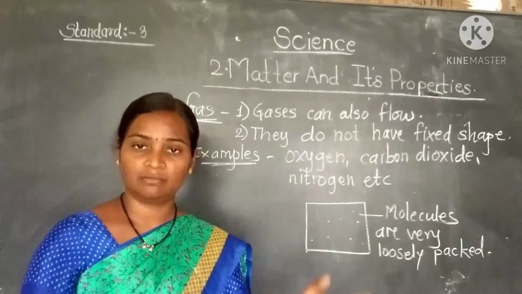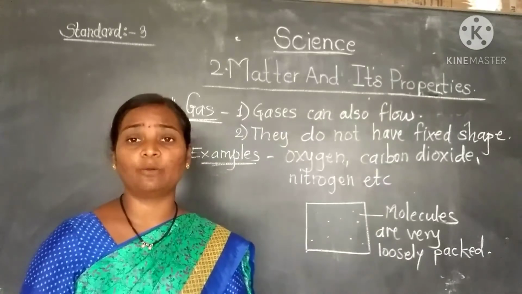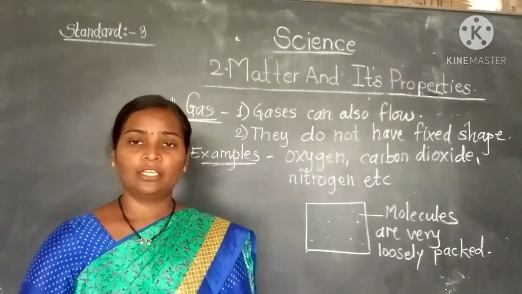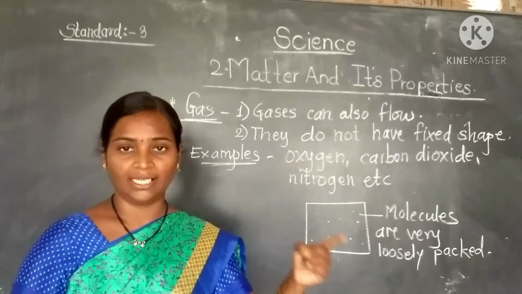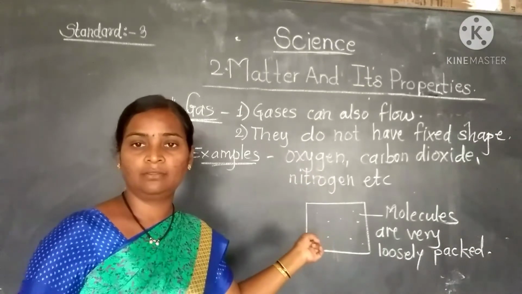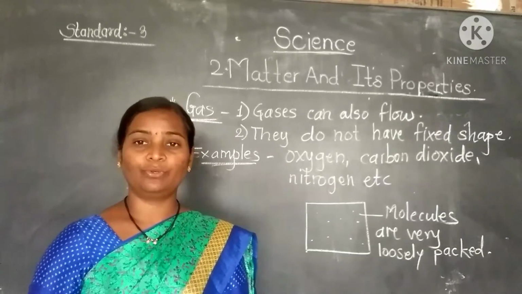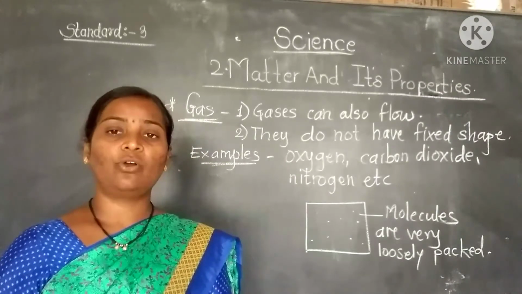So these are the properties of solid, liquid and gases. I hope you have understood all these points.